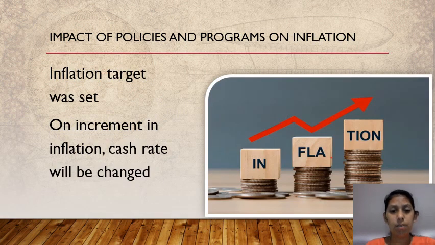Next one is the impact of policies and programs on inflation. The inflation target was set, and the target was 2 to 3% only. Since 2022, the Reserve Bank of Australia has changed monetary policies to bring the inflation level to this target. These ranges were set after analyzing the previous inflation rate and other countries' rates.